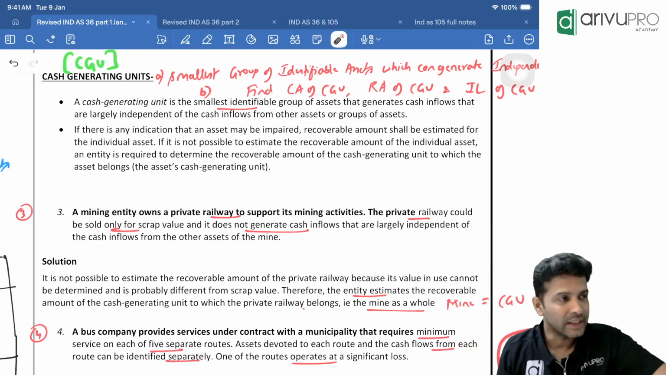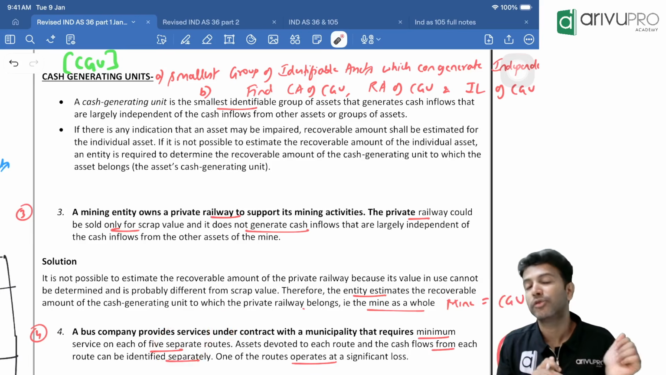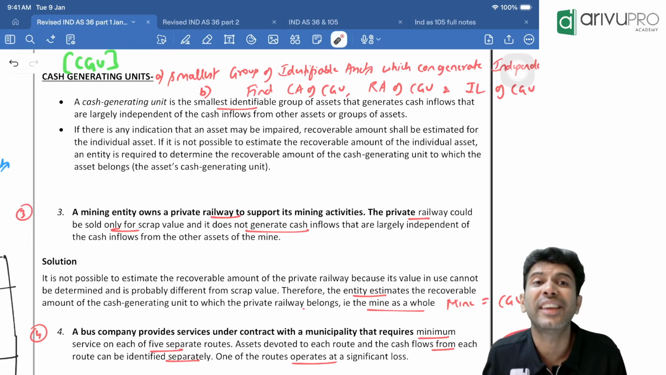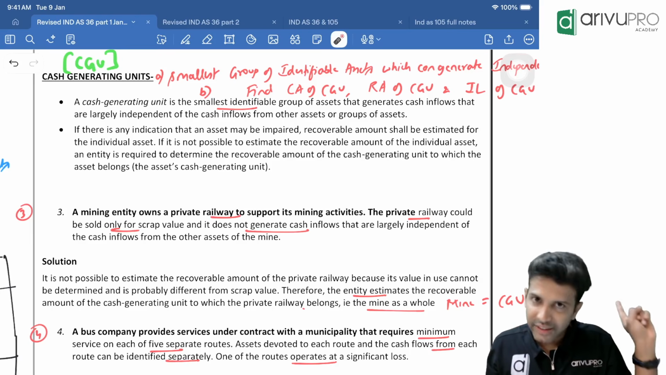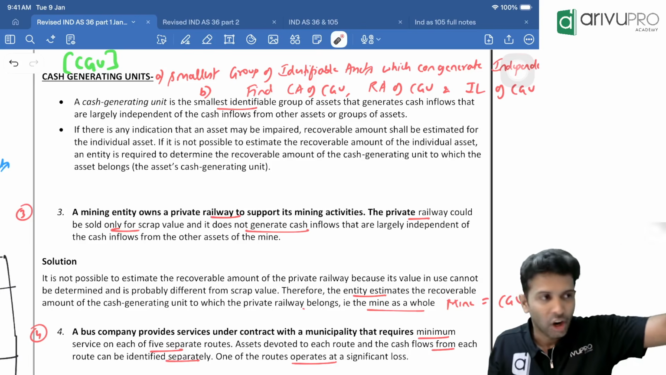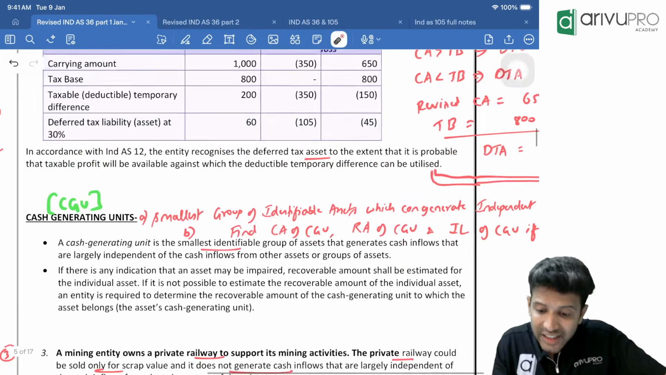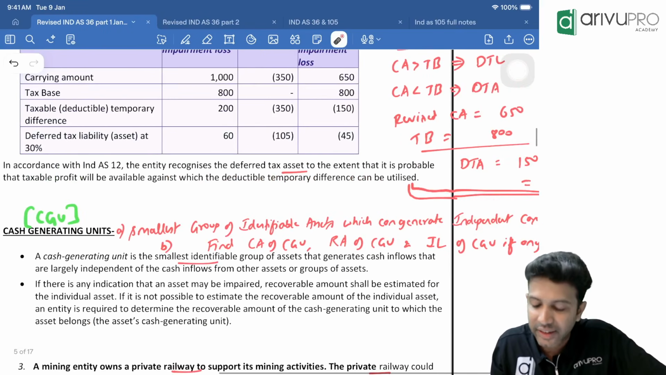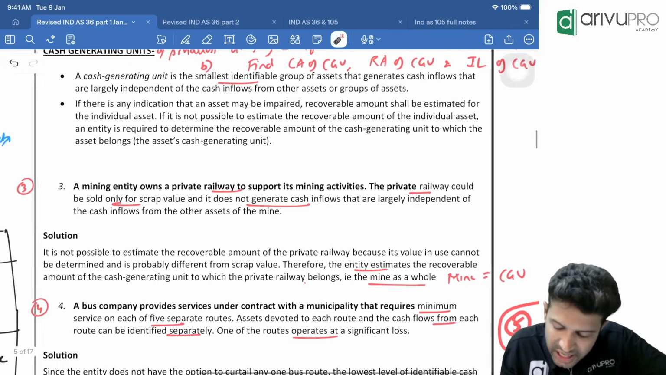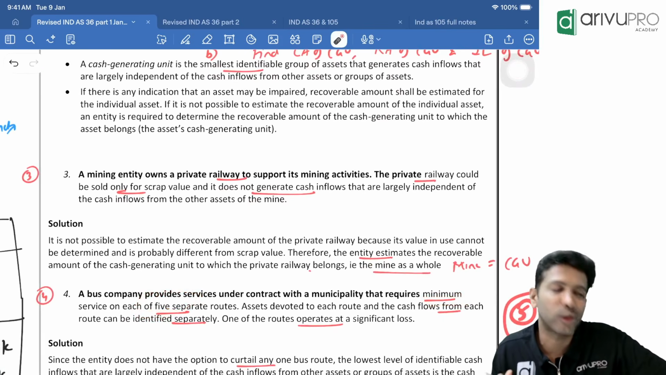Though you are able to identify cash flow from 5 routes separately, each route's cash flow you can find out, I told you the key term in CGU. When I discussed the CGU, I read the definition: CGU is the smallest group of identifiable assets. That is one keyword, smallest group. The second keyword was independent cash flows. That's what I said. Here, the keyword is minimum service. We have to give minimum service on all the 5 routes.